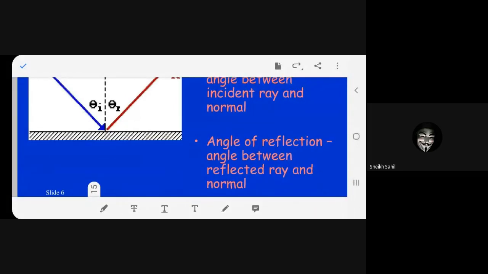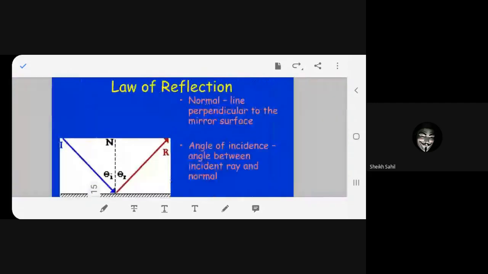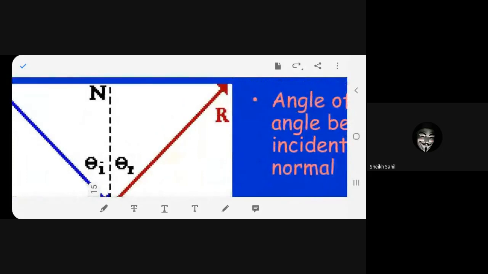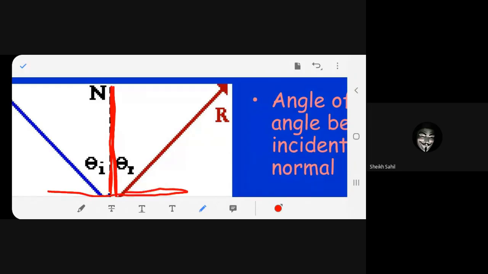So these are all terminologies. What is normal? Normal is I is equal to R. Wrong. Normal is the line perpendicular to the surface. Normal is the line perpendicular to the surface, both sides 90 degrees. This much have you understood?